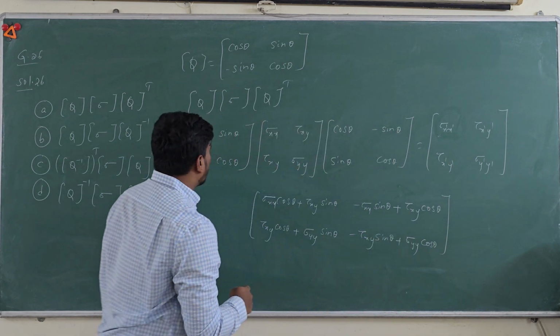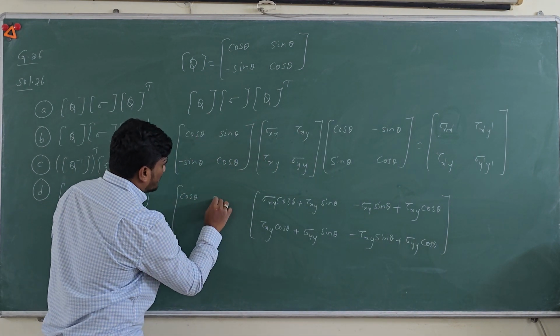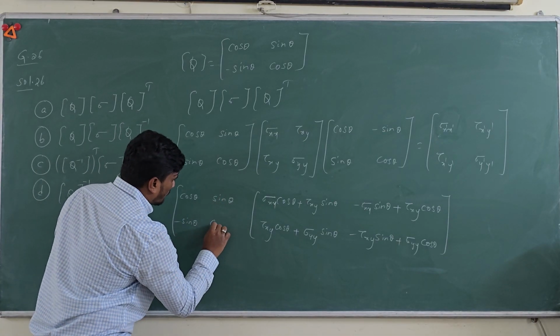Once you attain this matrix, you have to multiply with cos theta, sin theta, minus sin theta, cos theta.